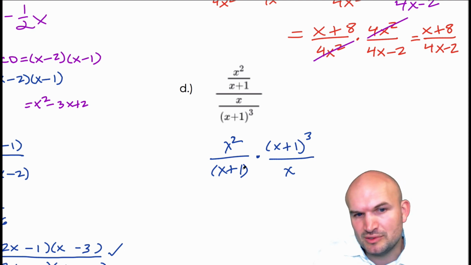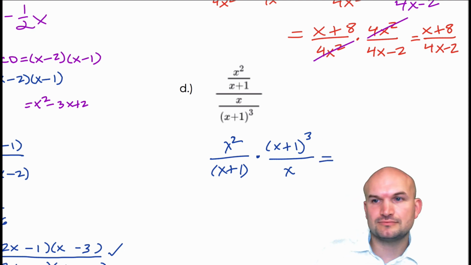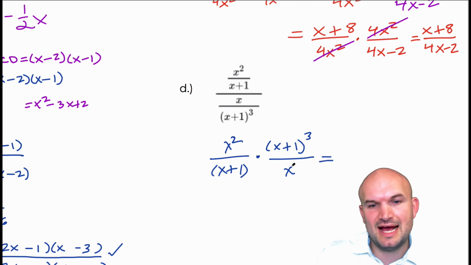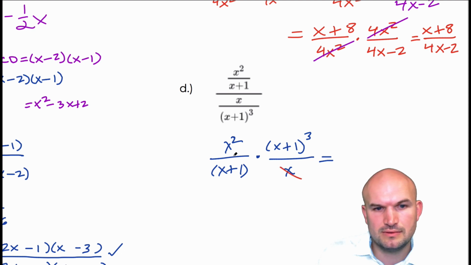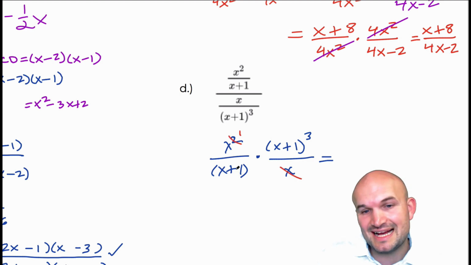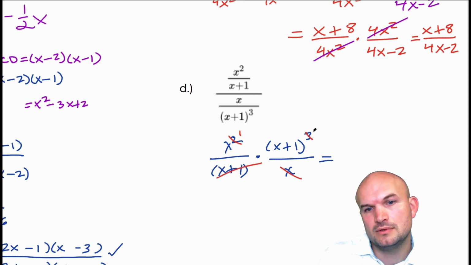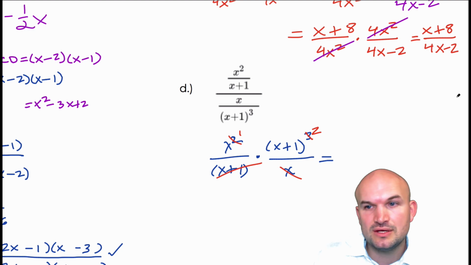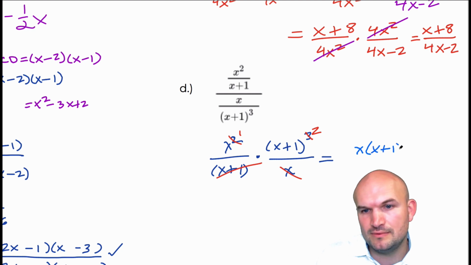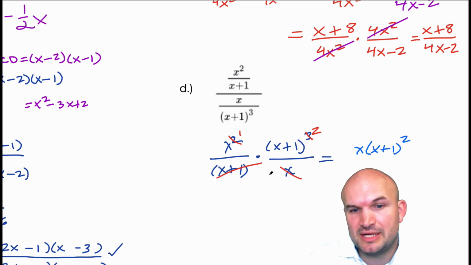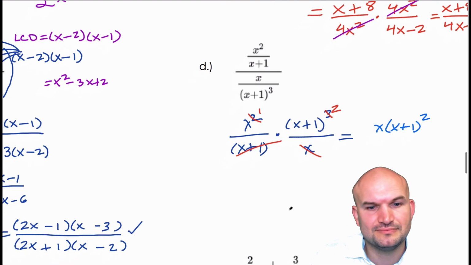So it's the same thing if this was just a variable like y or x, but in this case, it's an expression. What we can see here is x divides into x squared one time, and x plus 1 divides into x plus 1 cubed 2 times. So therefore, my final answer here is, I'm going to be left with x times x plus 1 squared, and no denominator. You can see the denominators both divided out.